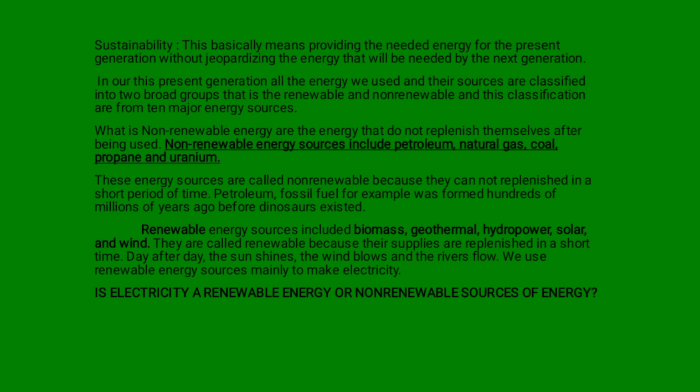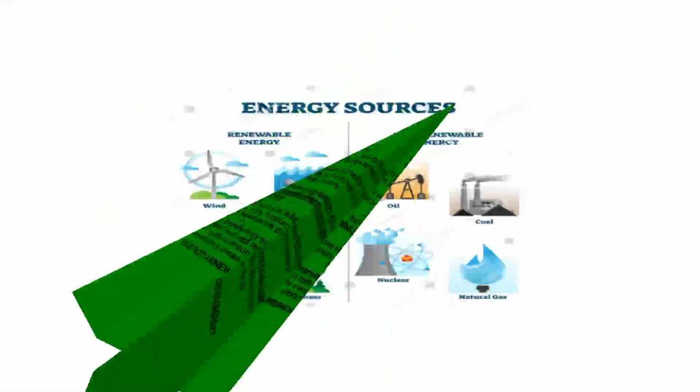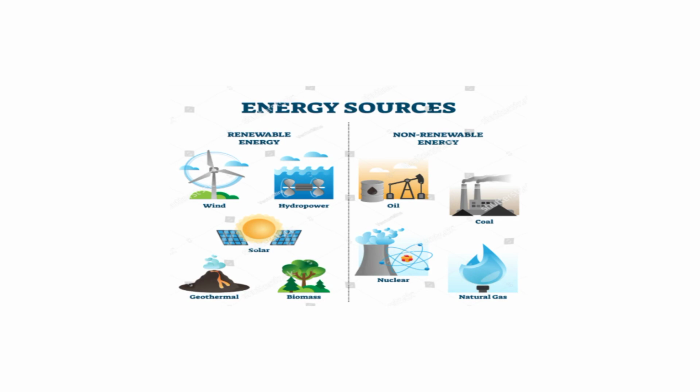So what I've just explained is in relation to non-renewable energy. They will eventually run out. But with renewable energy, they will not run out because day in and day out, the sun is shining, the wind is blowing, the rivers are flowing. Heat keeps on increasing in the earth.